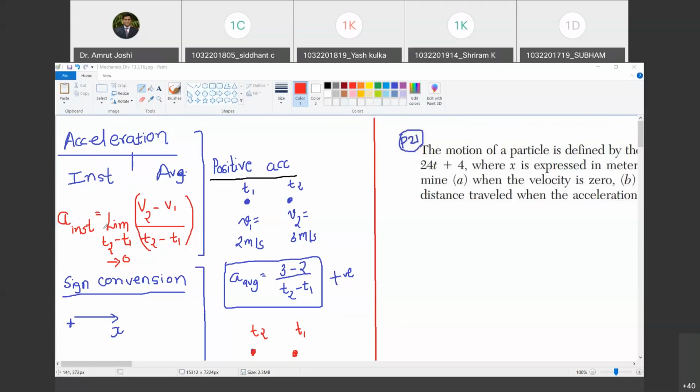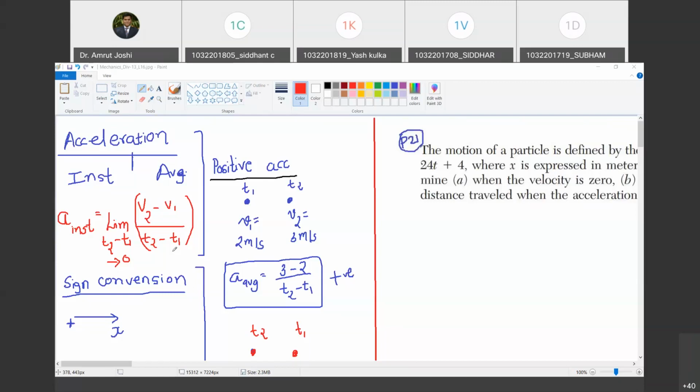So instantaneous acceleration is defined as change in velocity. Now mind you, velocity is a vector quantity. So when I say change in velocity, I mean it is v2 bar minus v1 bar, where v2 bar is the velocity vector at time instant t2 and v1 bar is the velocity vector at time instant t1. Are you with me? Yes, sir. So v2 bar minus v1 bar upon t2 minus t1 in the limit as t2 minus t1 approaches 0. That means we are approaching an instant, and therefore we call this acceleration instantaneous acceleration. Are you with me? Yes, sir.